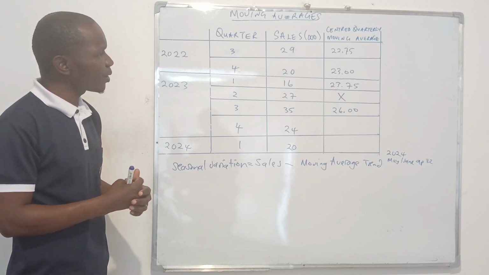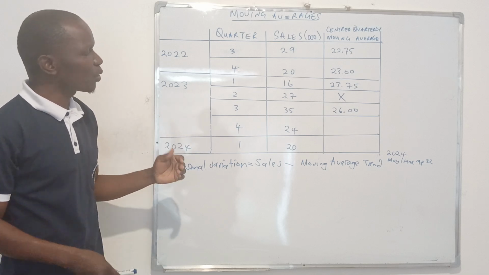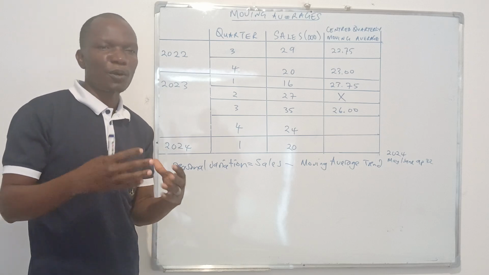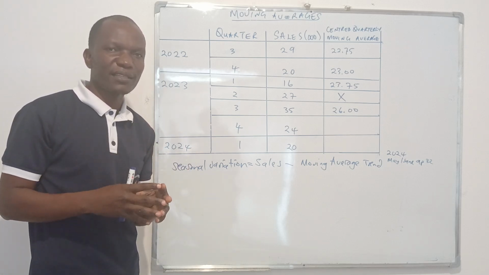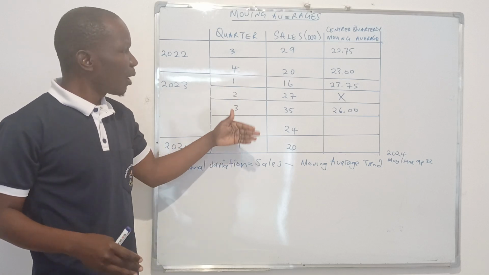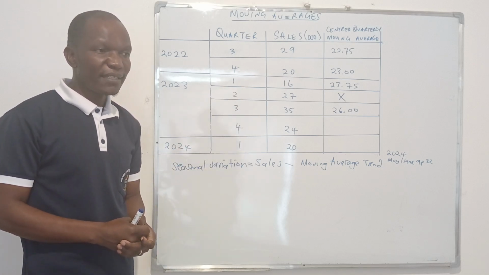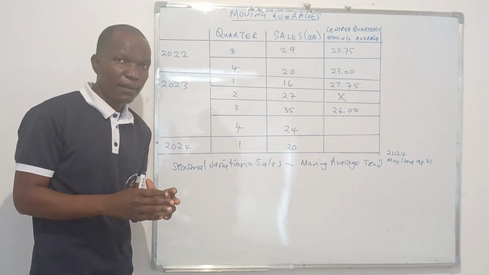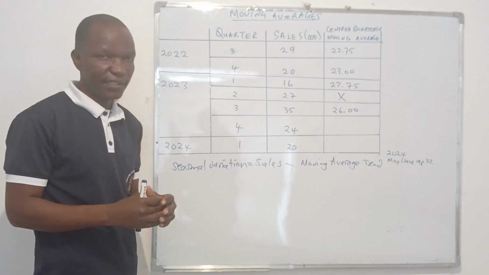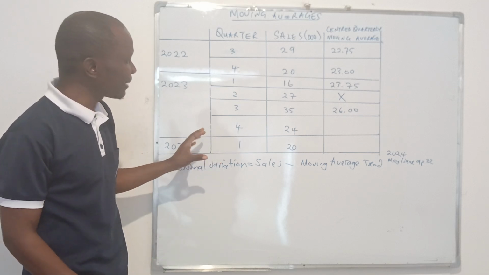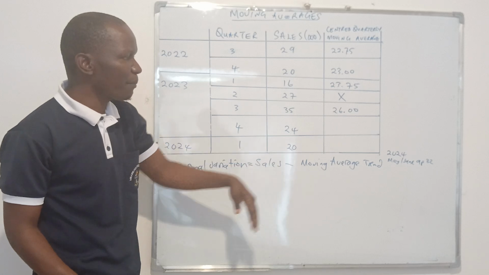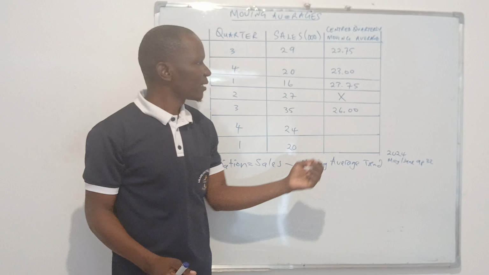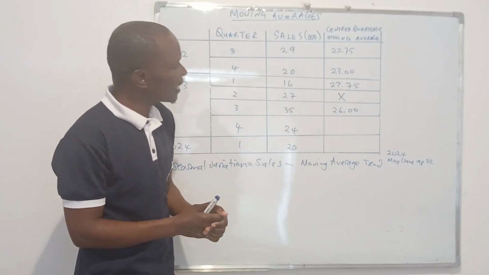So the next thing that this question was also asking was they wanted us to calculate the value of X. Now, many students face a lot of problems. Why? Because the table that you see in the textbook to explain how we calculate the moving averages is quite different from what you see in the exam. That one seems very simple, okay? But what you see in the exam is quite different. In this case, for example, they can bring something like this. This was for 2024 May, June. And they wanted to calculate the value of X. X here is the centered quarterly moving average.